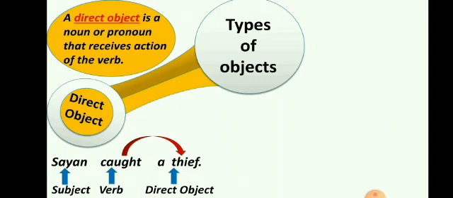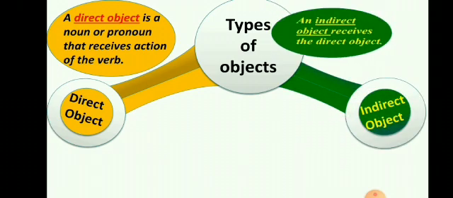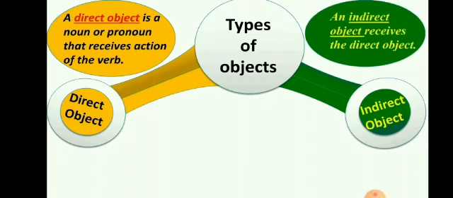So this caught is getting the direct object, thief. So here a thief is a direct object. Now come to indirect object. An indirect object receives the direct object. It will be clear with the example.